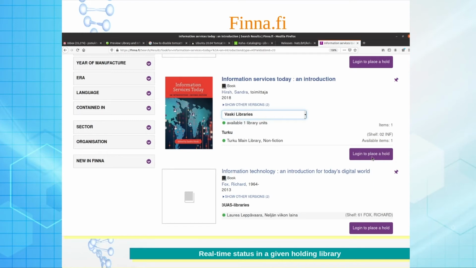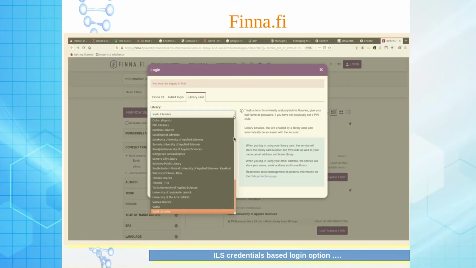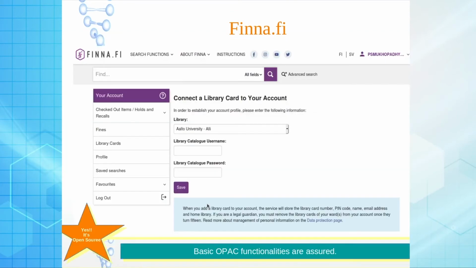If I am a member of that particular library or a member of finna.fi, I can click login to place a hold. From the drop down list I can select which library I am a user of, give my login and password, and do different kinds of OPAC functionalities like fines calculation, library card details, profile updation, save search, creation of a list of favorite items, checkout items, hold and recall.